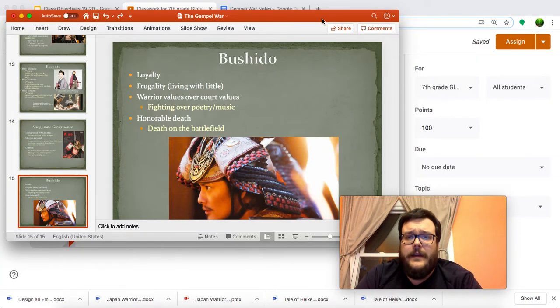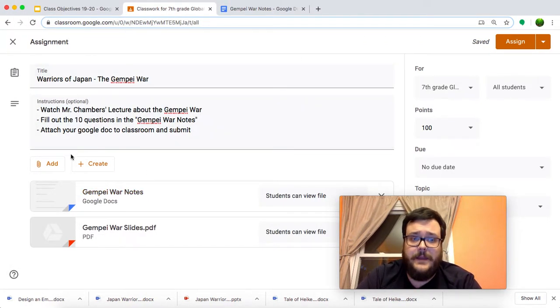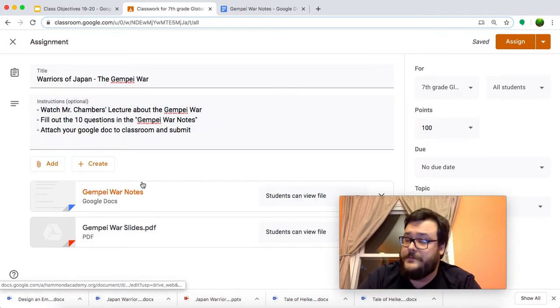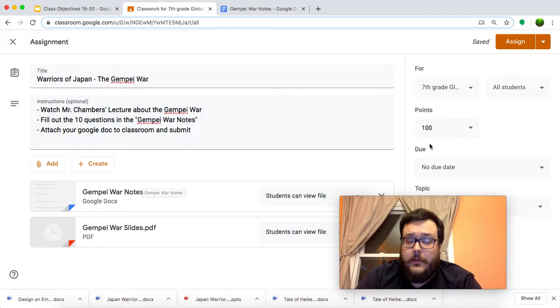All right, so that's all I have for the notes today. You need to make sure you have all 10 of those questions answered. If it wasn't written down directly on a slide, I mentioned it at some point during my lecture. Remember that you need to submit your work with the Google Docs attached to get your points.